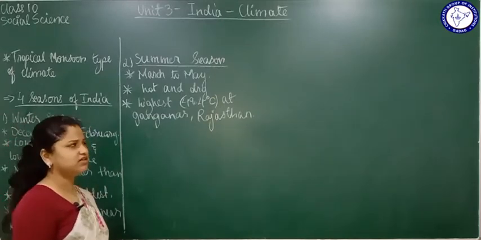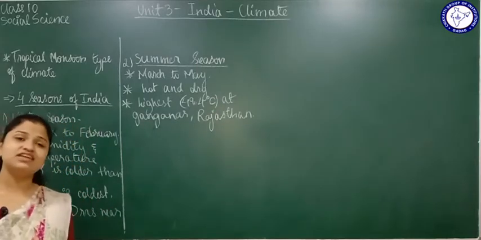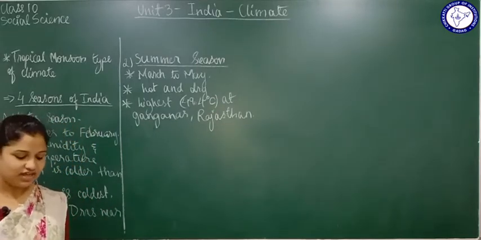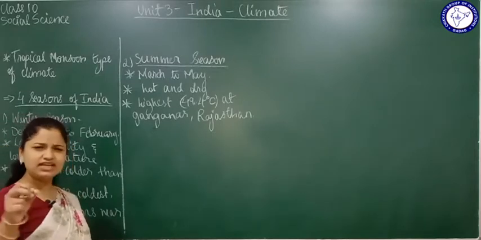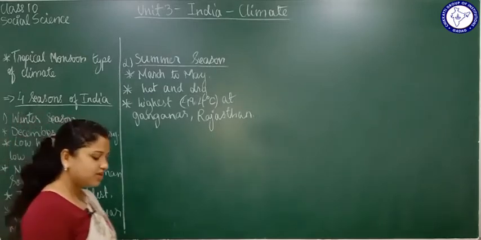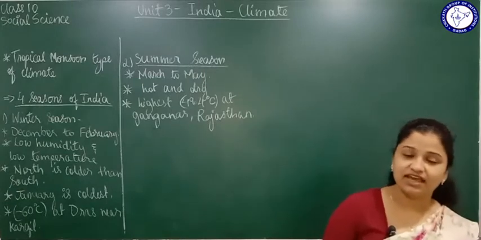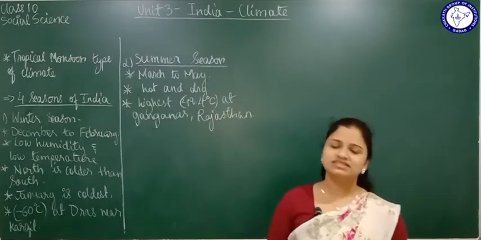During this summer season, you see some amount of rainfall will be there. This rainfall is called convectional rainfall. Convectional rainfall meaning slight rainfall will be there during the summer season also. And in different places, you call this rainfall with different names. For example, in Uttar Pradesh, you call this rainfall as Andhi.